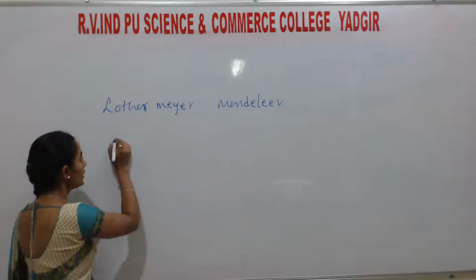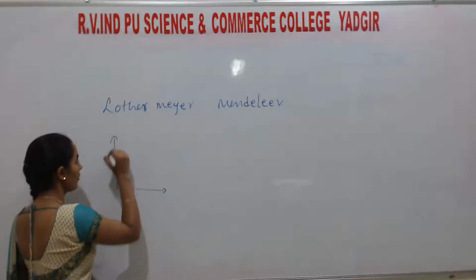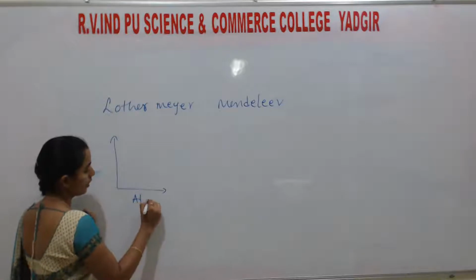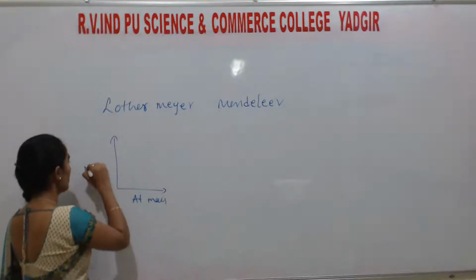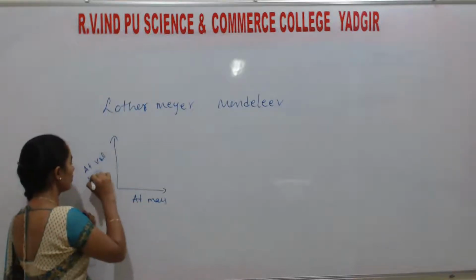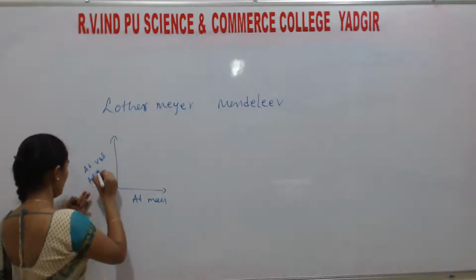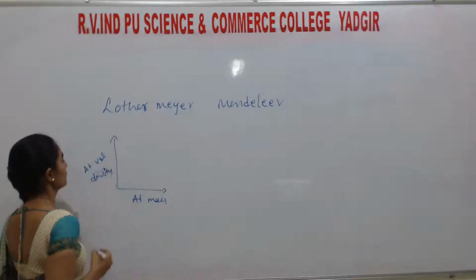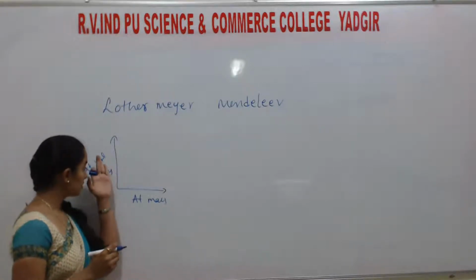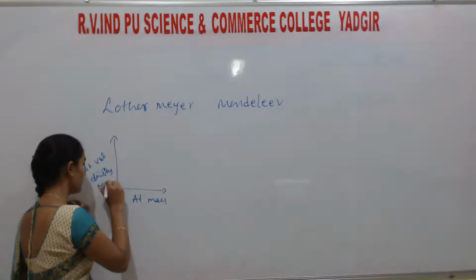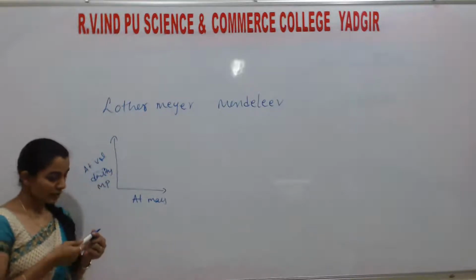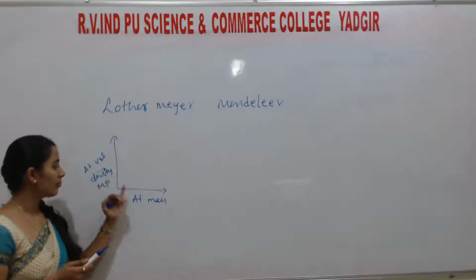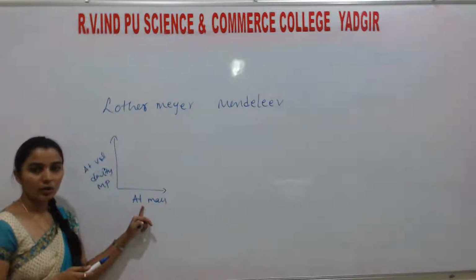But Lothar Meyer tried to draw a graph of atomic mass versus atomic volume, or density, or melting point. So he drew a graph of physical properties like atomic volume, density, and melting point with respect to atomic mass.